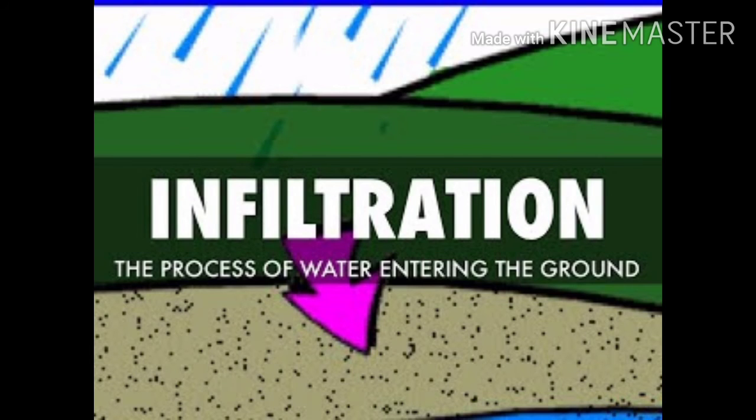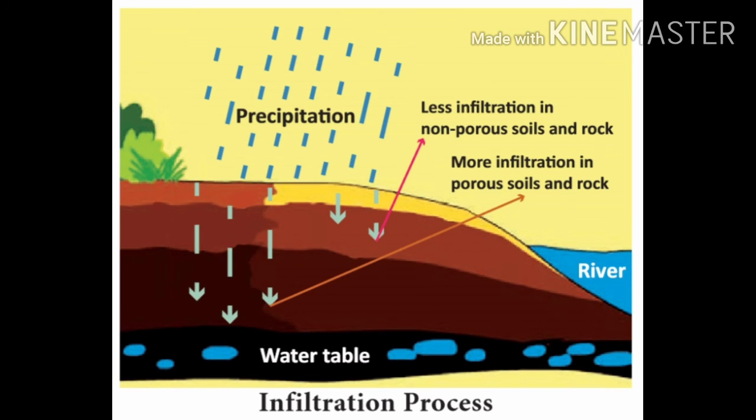Next one, infiltration. Water entering the soil at the surface of the ground is termed infiltration. Infiltration allows the soil temporarily to store water, making it available for plant use and organisms in the soil. Some of the water ultimately returns to the surface through springs or low spots downhill underground and is called groundwater. The rate of infiltration is influenced by the physical characteristics of the soil, vegetative cover, moisture content of the soil, soil temperature, and rainfall intensity.